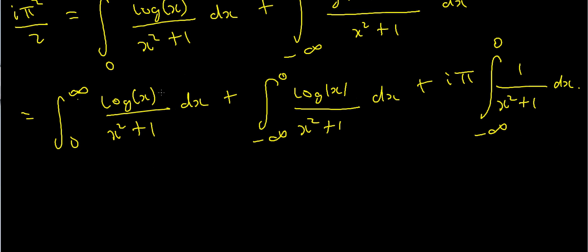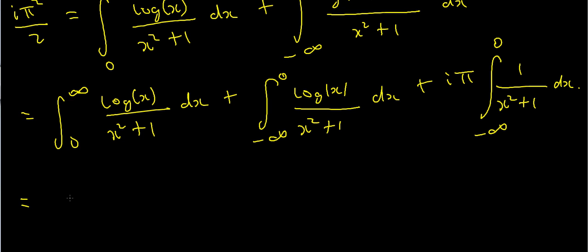Okay, well, this is the integral that I'm after. What's this thing? Well, I'm integrating the log of the modulus of x over x squared plus 1 from minus infinity to 0. Well, notice that this thing is actually an even function. So if I put in minus x instead, if I made the substitution, I would end up with exactly the same function. So what I can actually say is that these two integrals are exactly the same, because the integral of this thing from minus infinity to 0 is going to be the same as the integral from 0 to infinity, because it's an even function.